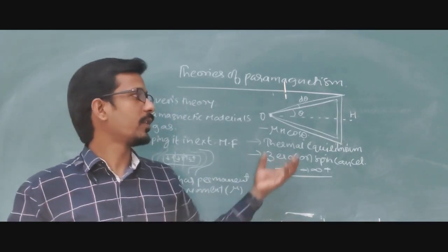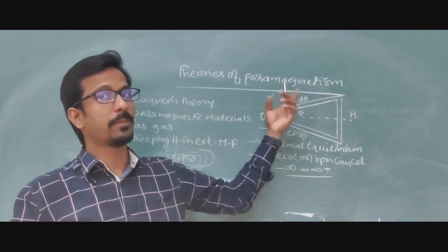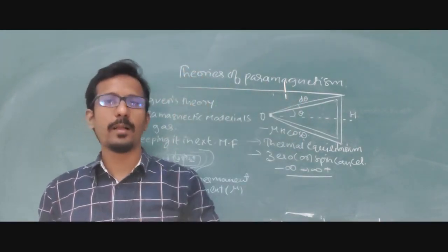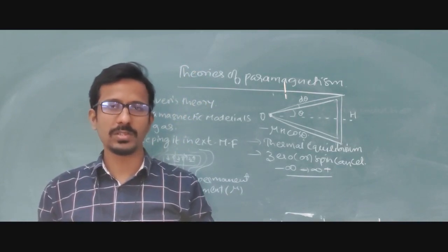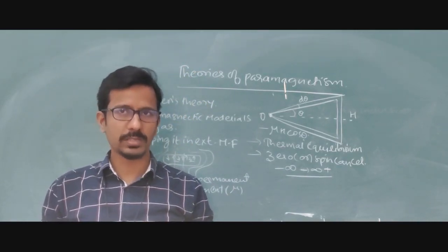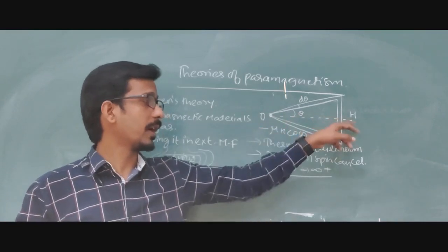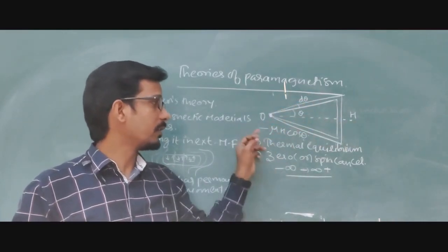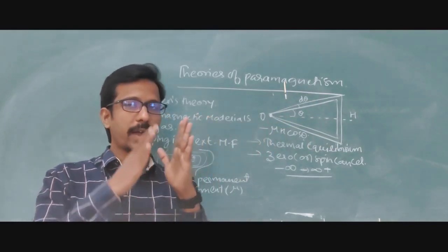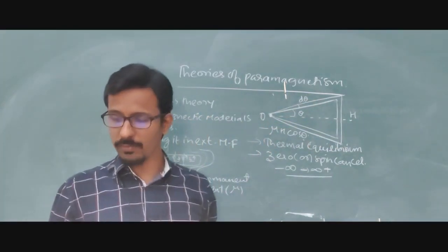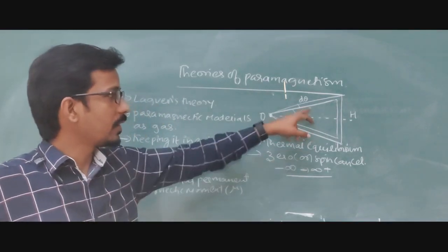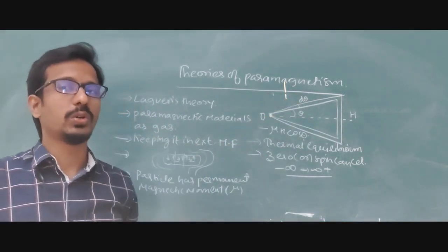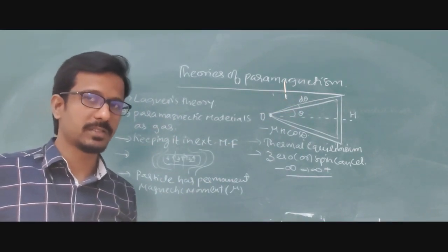Next, what are the failures? How the tilting of angle takes place due to the thermal agitations of the molecules inside the paramagnetic materials. So this is all about our class today. This is the origin point, the magnetic field, and how the tilt of angle is going to take place in a different direction. So it is taking a parallel direction. Again, if you are coming to the equilibrium position, please note that it will come to the same. Only theta, not d theta. The solid angle is not going to generate these equations.